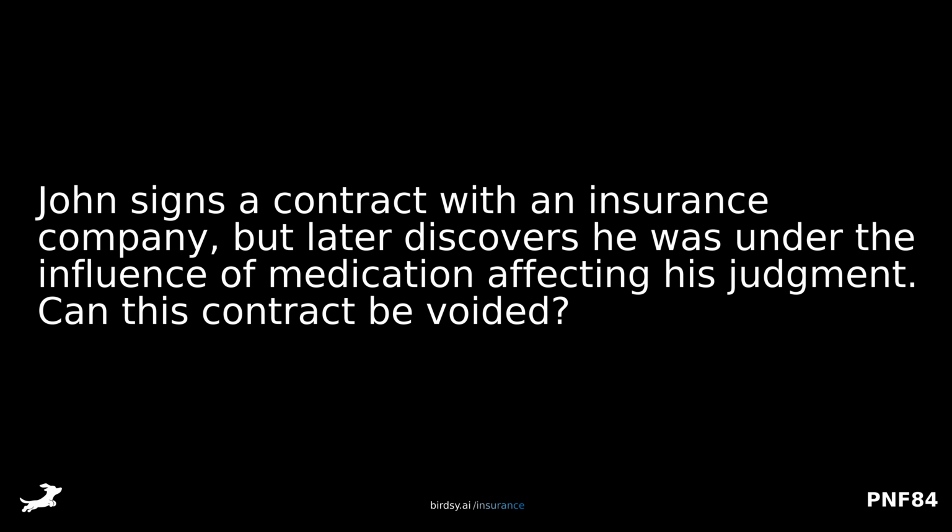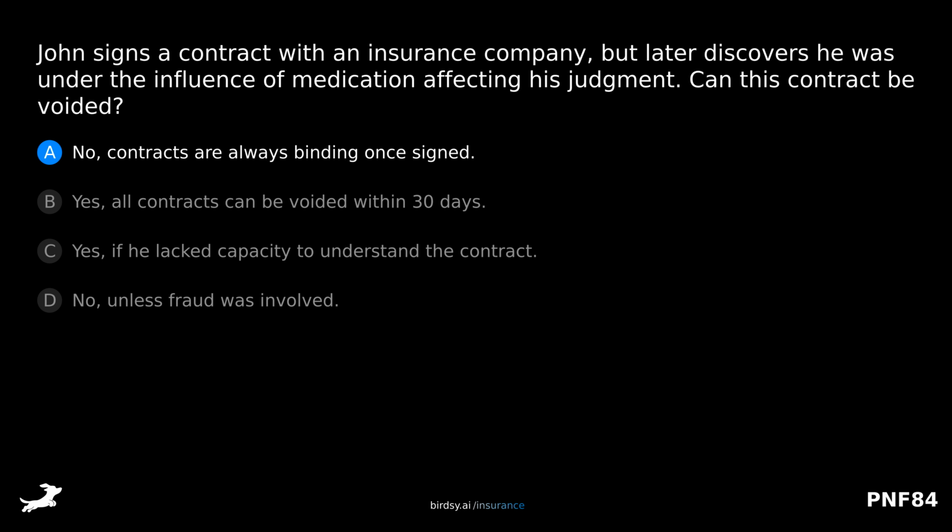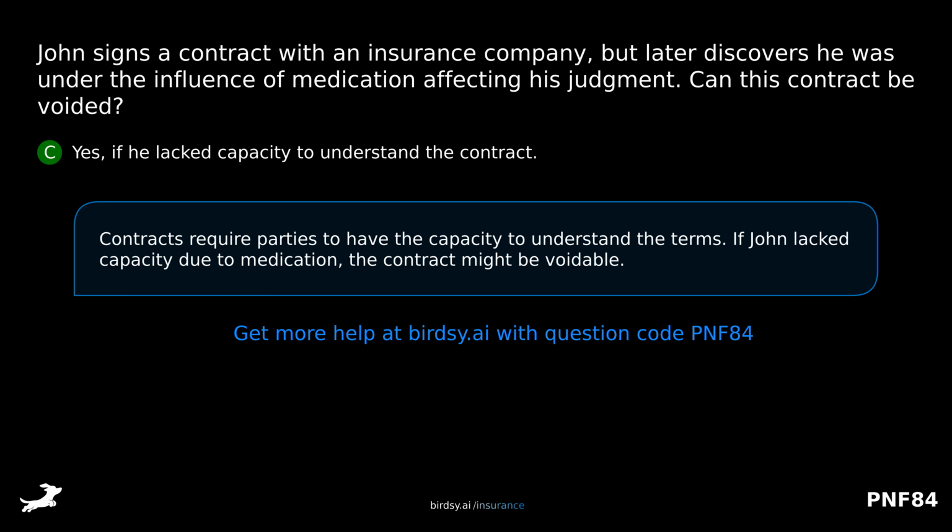John signs a contract with an insurance company, but later discovers he was under the influence of medication, affecting his judgment. Can this contract be voided? Is it A, no, contracts are always binding once signed, B, yes, all contracts can be voided within 30 days, C, yes, if he lacked capacity to understand the contract, or D, no, unless fraud was involved? The answer is C, yes, if he lacked capacity to understand the contract. Contracts require parties to have the capacity to understand the terms. If John lacked capacity due to medication, the contract might be voidable.